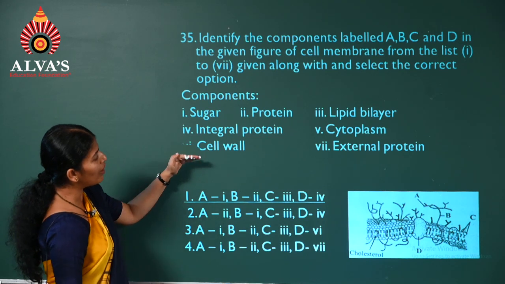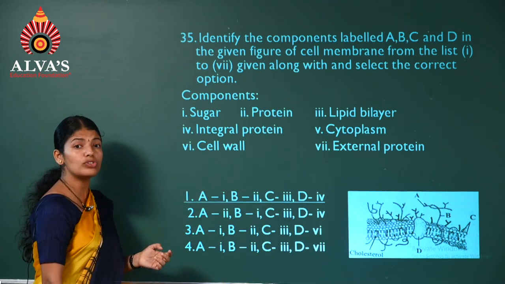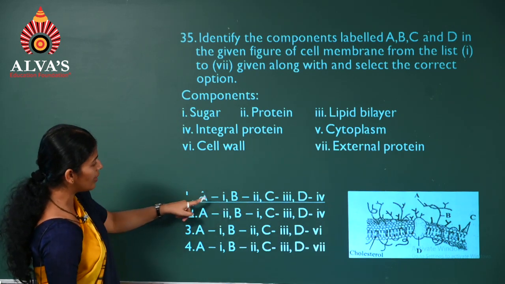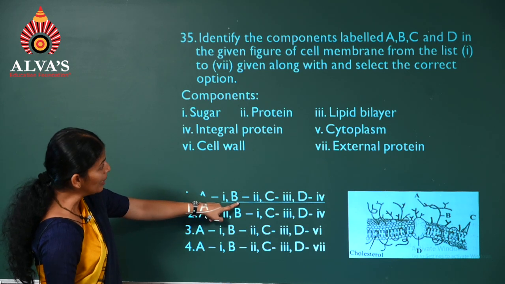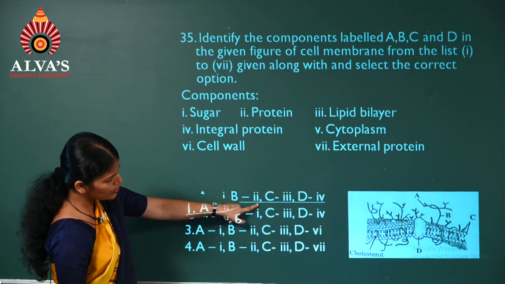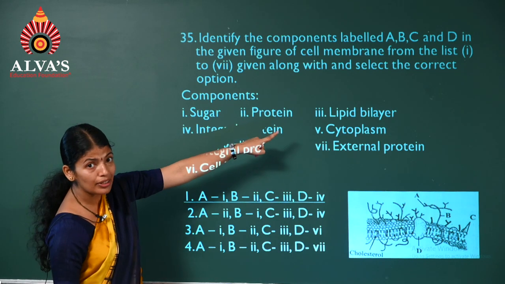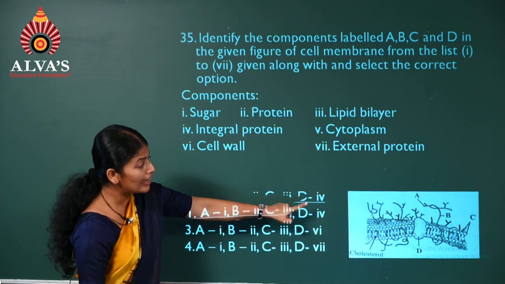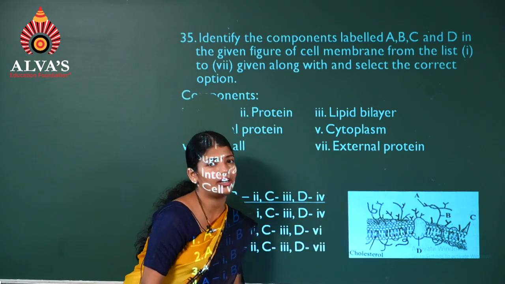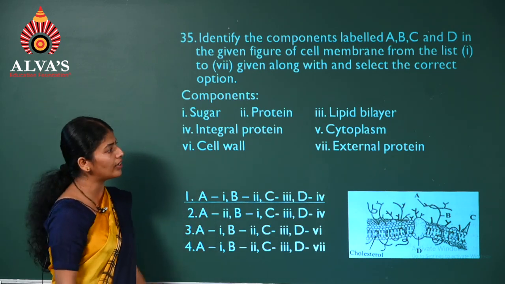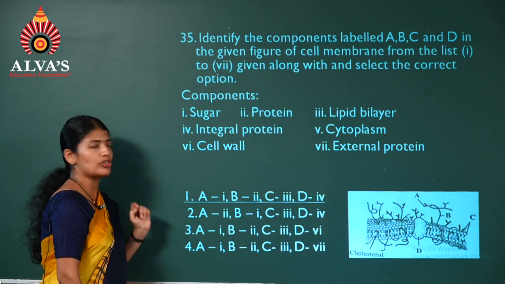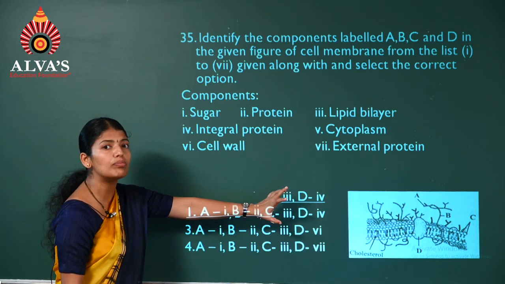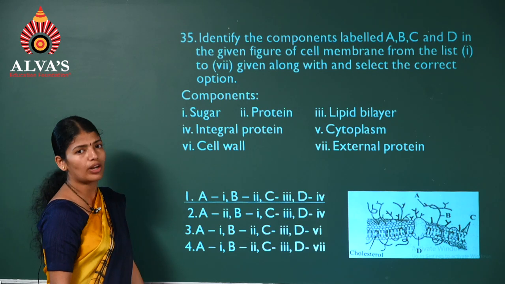So we'll have to find out the correct labeling suitable there. Yes. So for A, we have selected sugar, and B is protein. C is a lipid bilayer, and which is the D? It's the integral protein embedded in the lipid bilayer. So the option is the first one. Can you identify the diagram? It's the diagram of the fluid mosaic model, the three-dimensional structure.